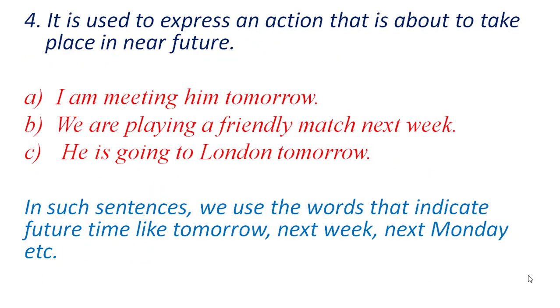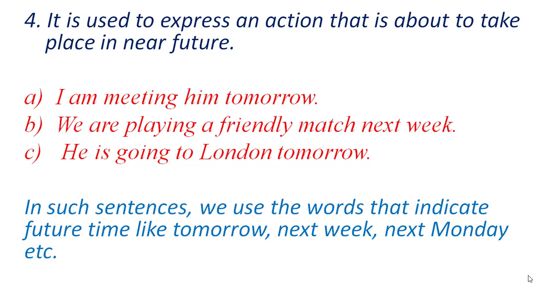Next is, it is used to express an action that is about to take place in near future. So far, we have learned that present continuous tense shows the action which is going on in the present, which is happening in the present. But present continuous tense also shows the action that will take place in near future. Near future means within some days. It may happen tomorrow, it may happen next week, it may happen next month also, but not after a very long time. It shows the actions which will happen or take place in near future.